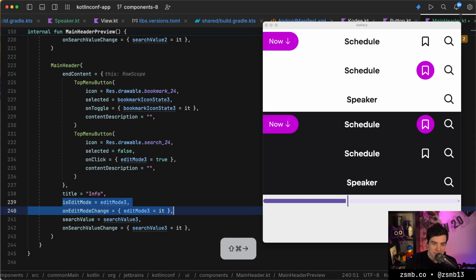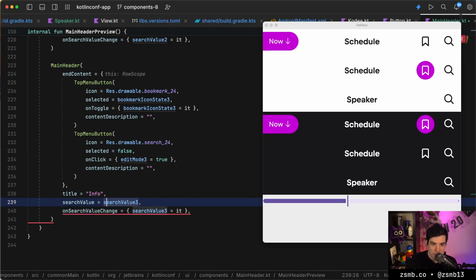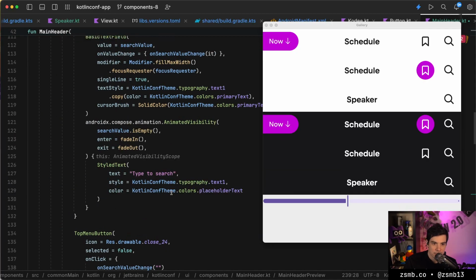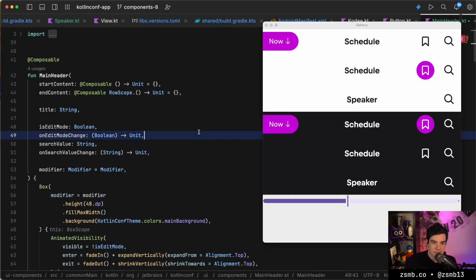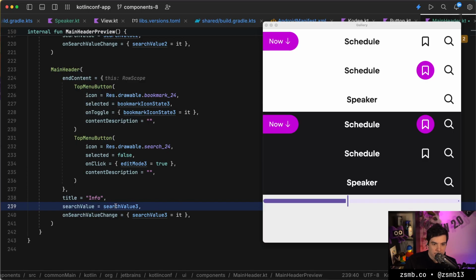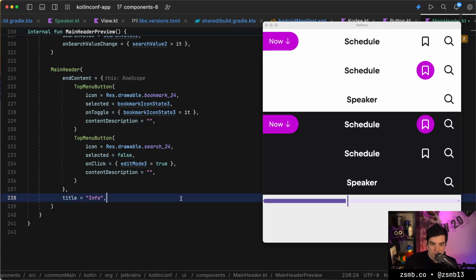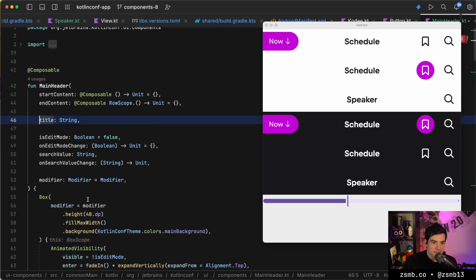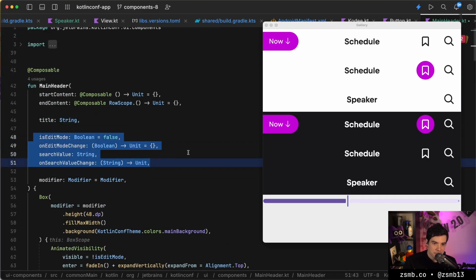So, like for this screen, it would be wonderful if we could just not provide any of the edit-related stuff, because it really doesn't need it. So if we could just skip the edit stuff, if that could just default to something, if that was just like false by default and so on, and it wouldn't have to have a search value because we're never going to go into edit mode. It's quite clear that these things should be grouped into a separate state or a separate component somehow.